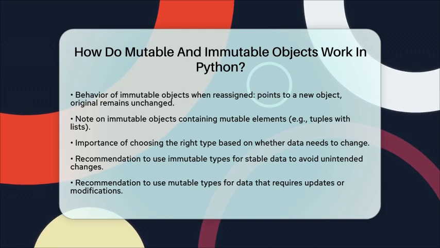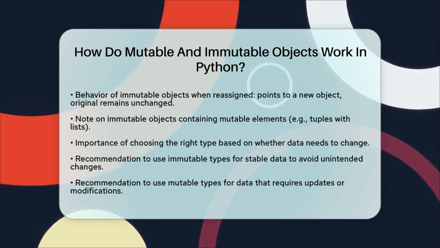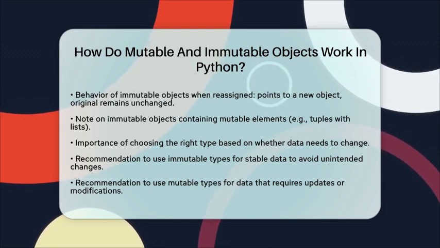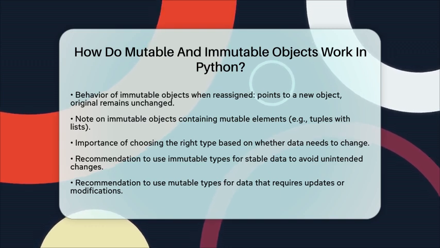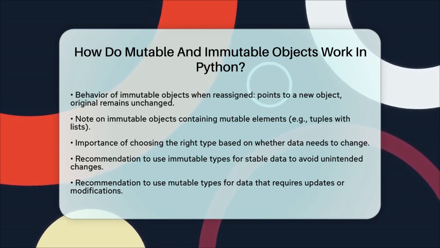In summary, mutable objects can be changed after creation, allowing for in-place modifications, while immutable objects cannot be altered once created, requiring new objects for any change. This distinction affects how variables reference data and how Python manages memory and performance during program execution.